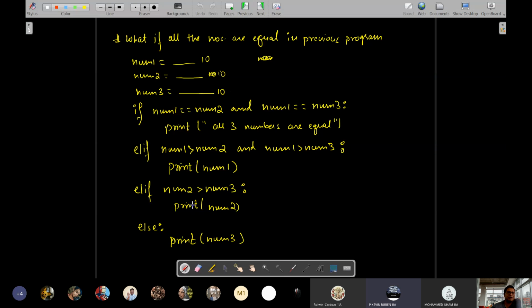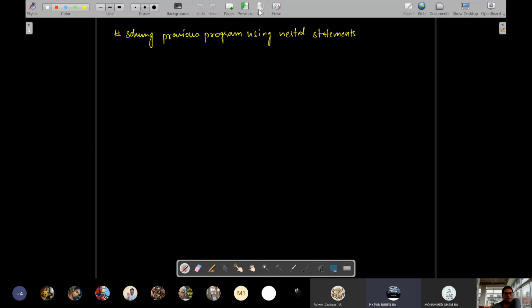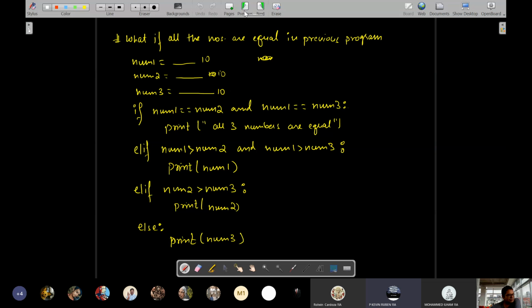Sir, in the exam, if we only write if num1 double equal to num2 and num1 double equal to num3, will you give marks, sir? If you are going to write only this part, then how will you get marks? You have to check for all cases. What if the user gives three different numbers? No, just in case they are given as num1, num2, num3 all equal, then? No, why will I give marks for that? I will not simplify that program.